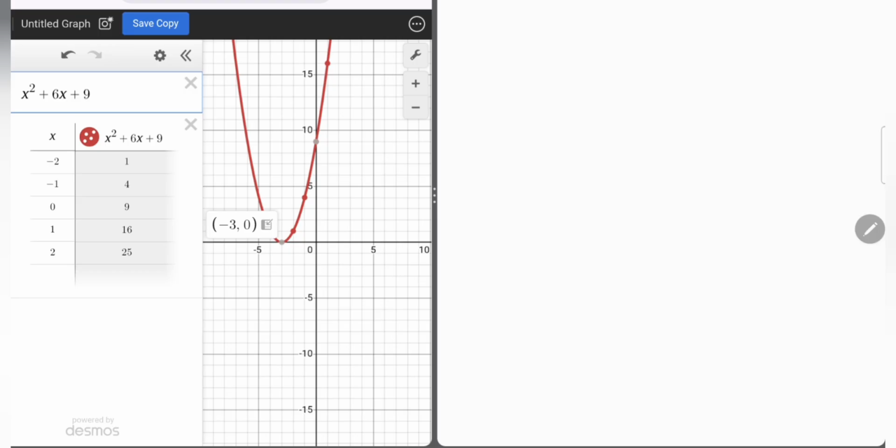Now here when we are having d value equal to 0, the graph will intersect the x-axis at only one point. Okay, at only one point. So except this one, minus 3 comma 0, whatever x value you take, we are getting all the y values positive.